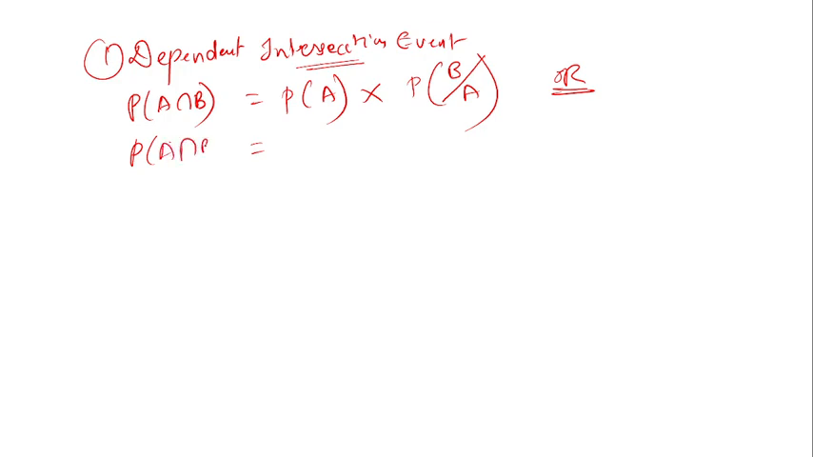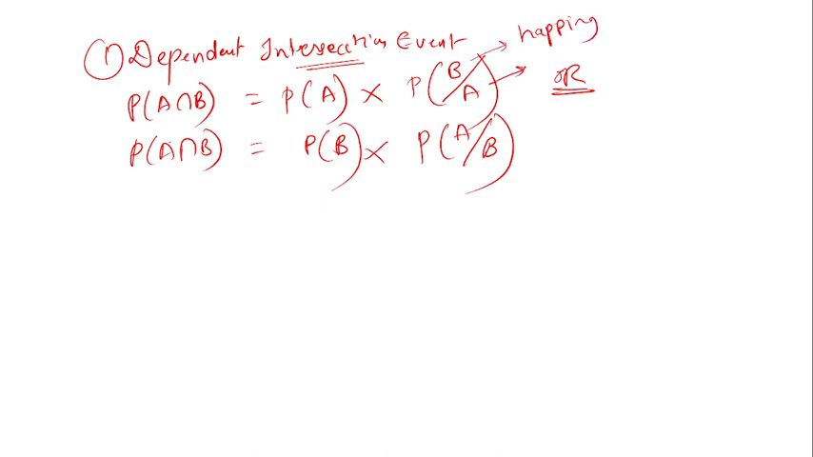You can write the same formula in another way: the probability of A intersect B is equal to the probability of B multiplied by the probability of A happening when B has happened. What I am saying here is that B is happening and A is happening given B. You can write it like this. So this is for the dependent event.